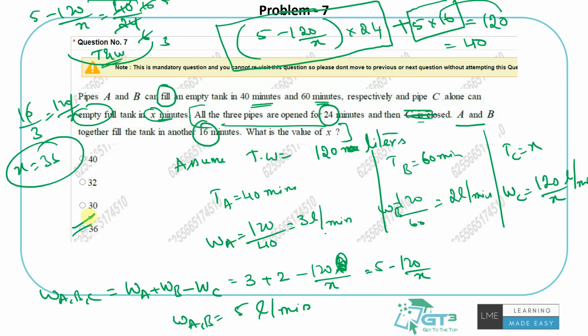I might be a little bit faster in calculations here and there. Don't worry, you can just take time to understand. Yes, it's good to be quick, but don't rush. If you're not quick, okay, don't try to rush and just make mistakes. I just need you to understand this part. This is the most important thing. All three together can fill this many liters in 24 minutes, plus both will fill 5 liters per minute for 16 minutes, and then I can find the X.